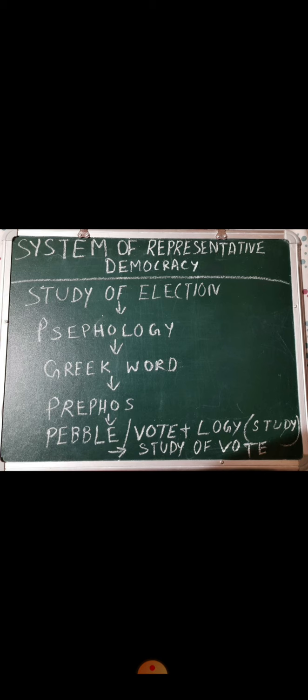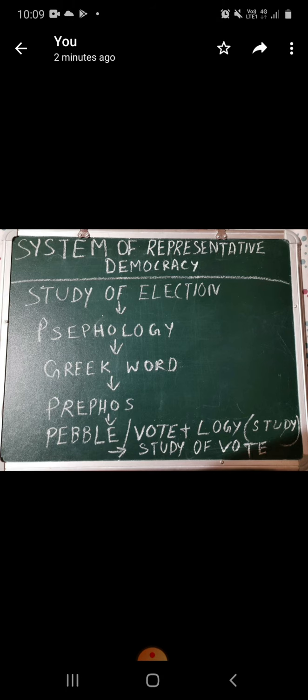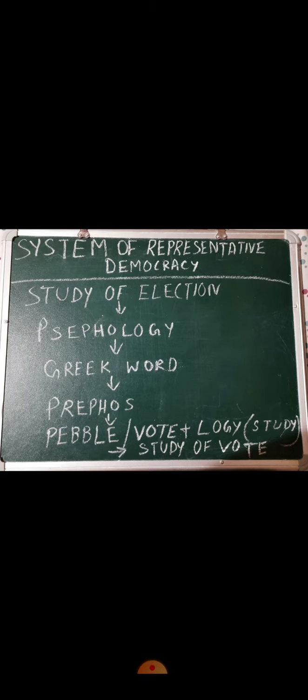We already completed 2 chapters in political science. Now I am going to start unit 3, that is the system of representative democracy. In this chapter we are going to learn about the system of representation, that is the process of election in a democratic country.